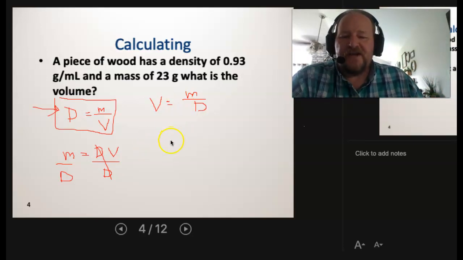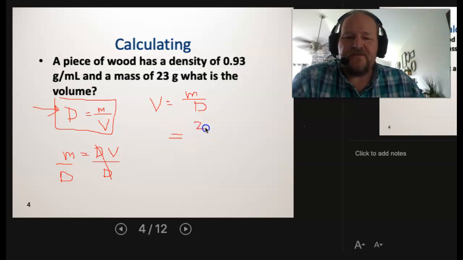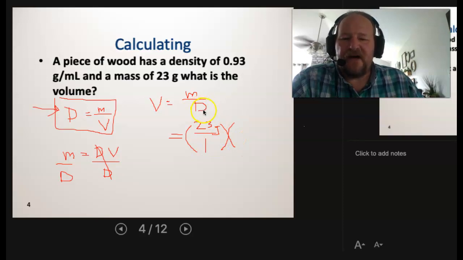All right, once we're here, we can plug and chug for me. That's the way I like to do it. So I'm going to put 23 grams on top. And I'm going to go ahead and put that over 1. And I'm going to do something a little funky here just to show you some other ways. Here are the densities on the bottom. So that means I can take that 0.93 and simply rotate it. So remember the density is grams per milliliter.